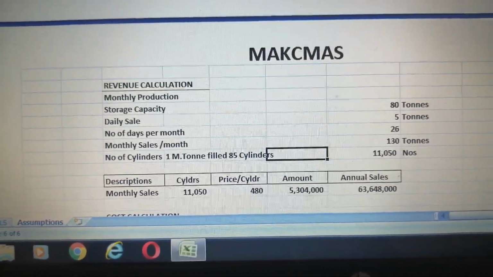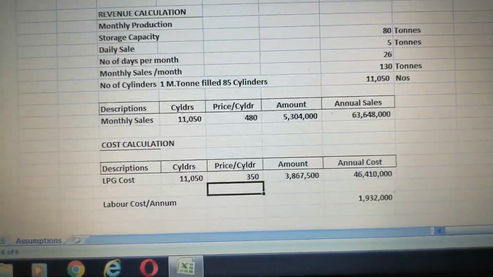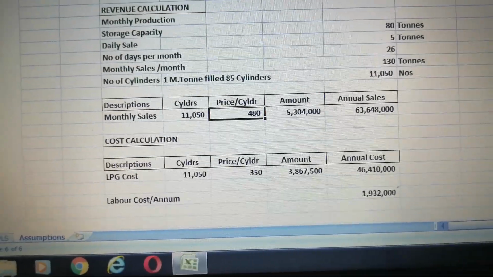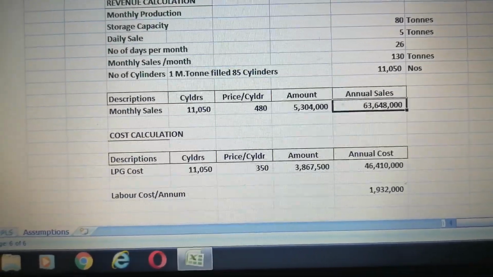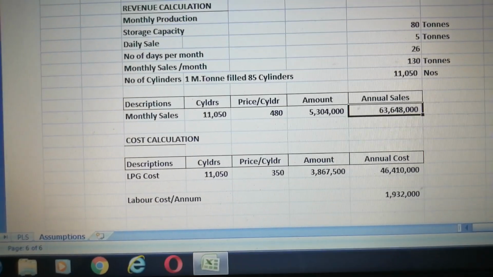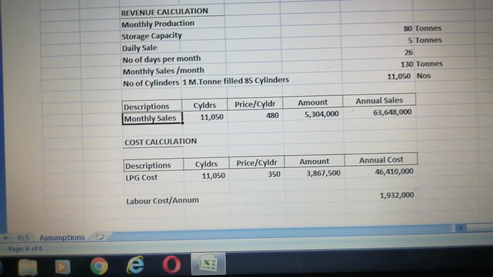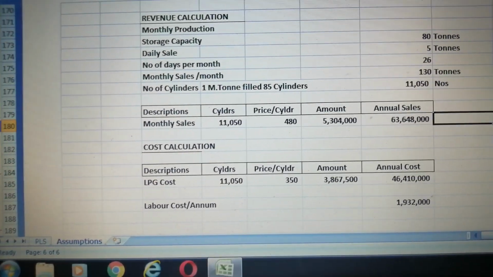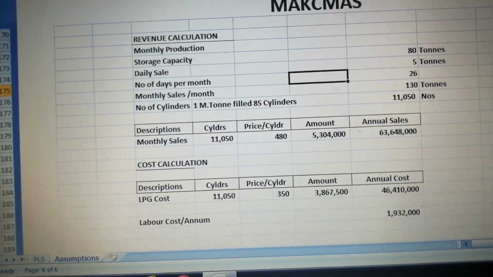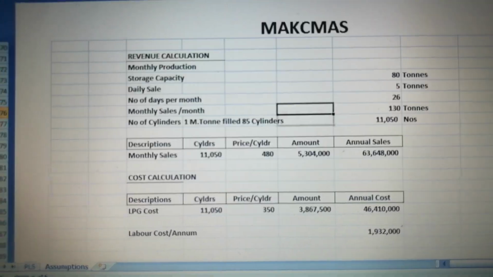11,050 cylinders. Now we will calculate the sale value. This much, this is sale price. Total sold, this is annual sales. This is gross sales without considering the bad debts, which is given above as 2%.